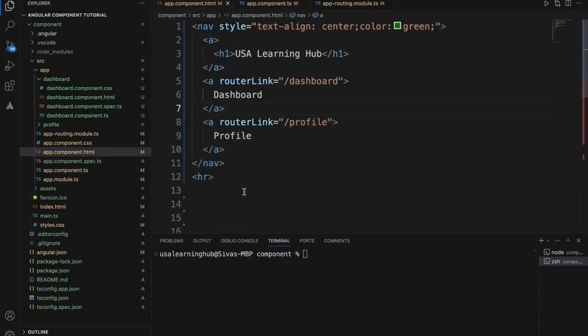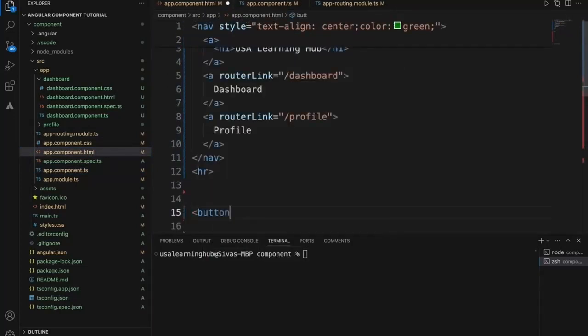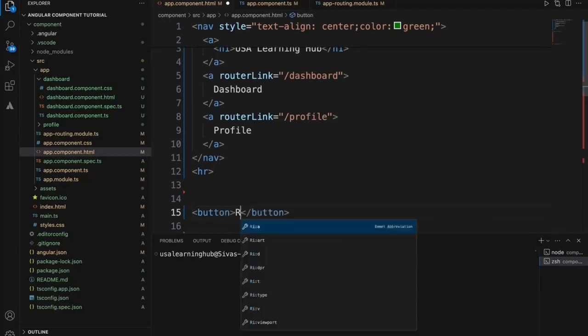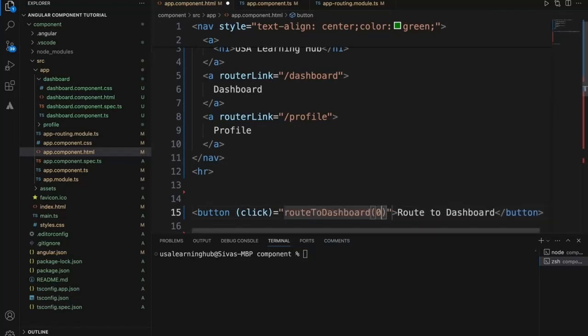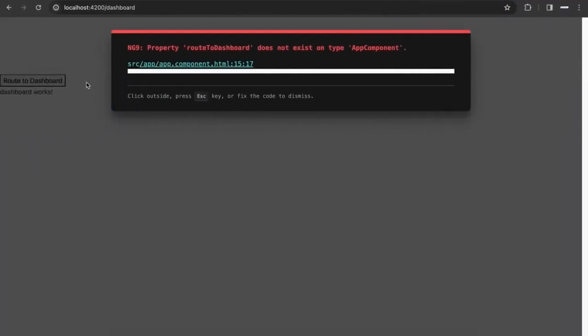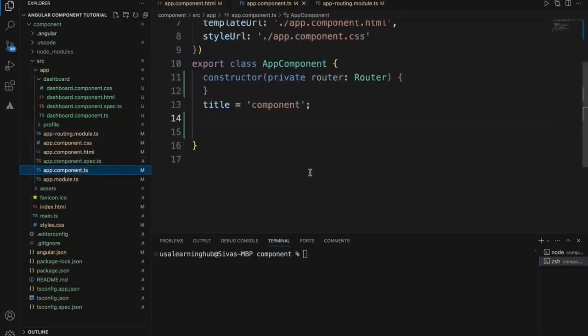So right now I'll just add a button, route to dashboard. I'll say button name, and click event, route to dashboard. Okay, now if you see the button, I need this function, then it will load the page.